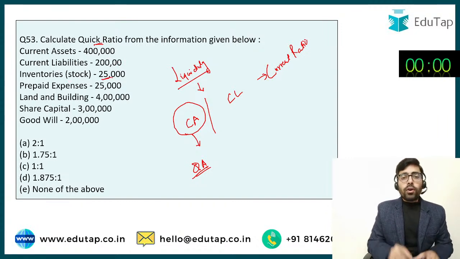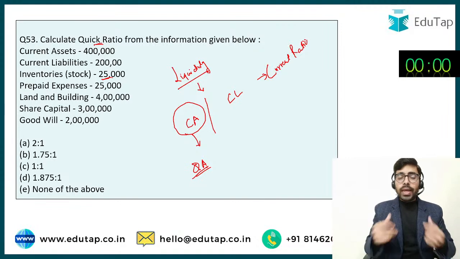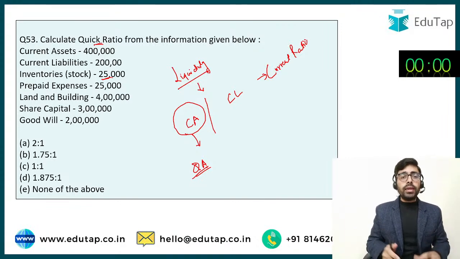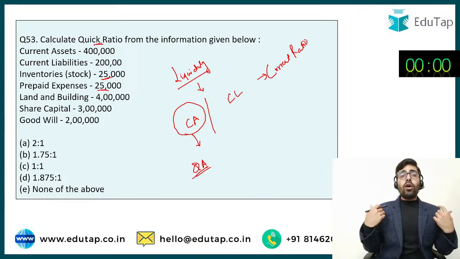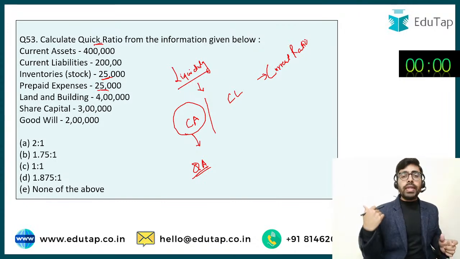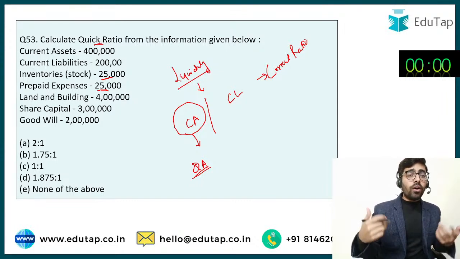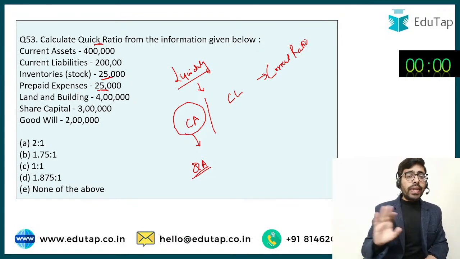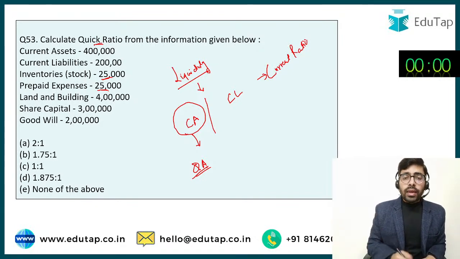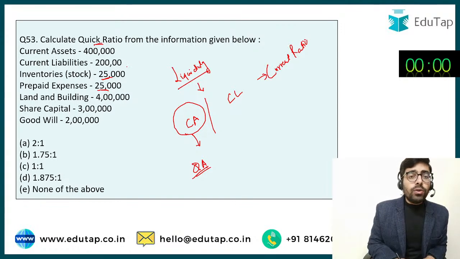One is stock, because all the stock that you have in your shop cannot be quickly sold to get money. And the next is prepaid expenses, the expenses which you have already paid. You have already paid the amount on these, so you are not going to get cash back on these expenses. Technically, this should also not be included here. So that's why we are going to exclude these two items.